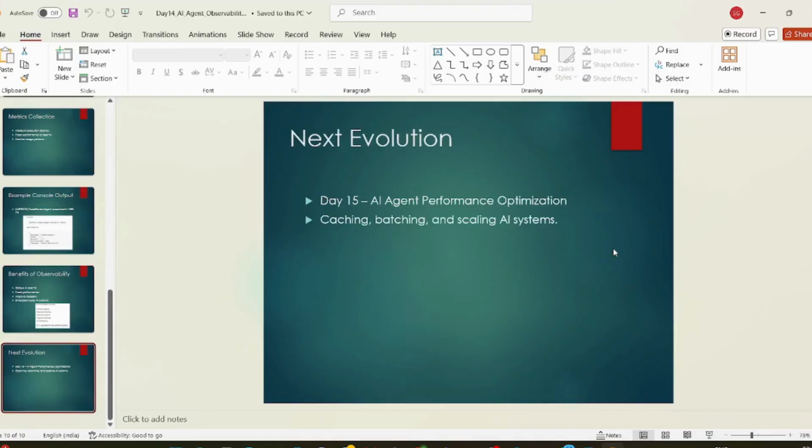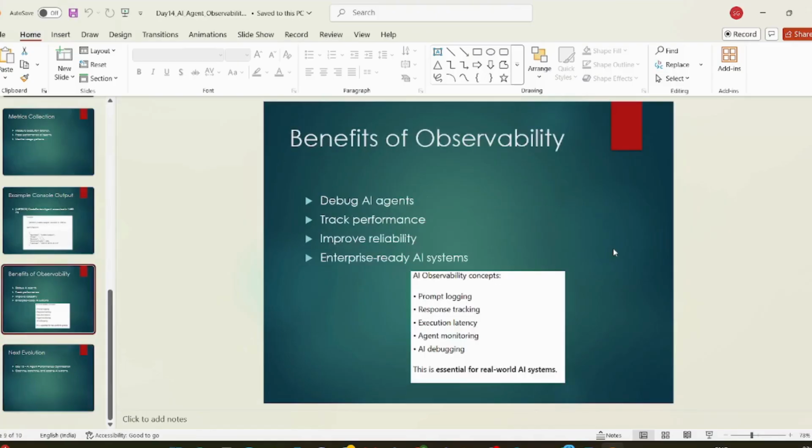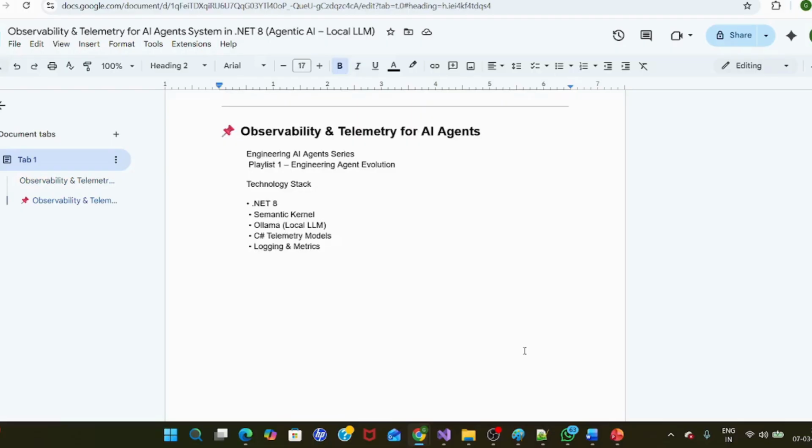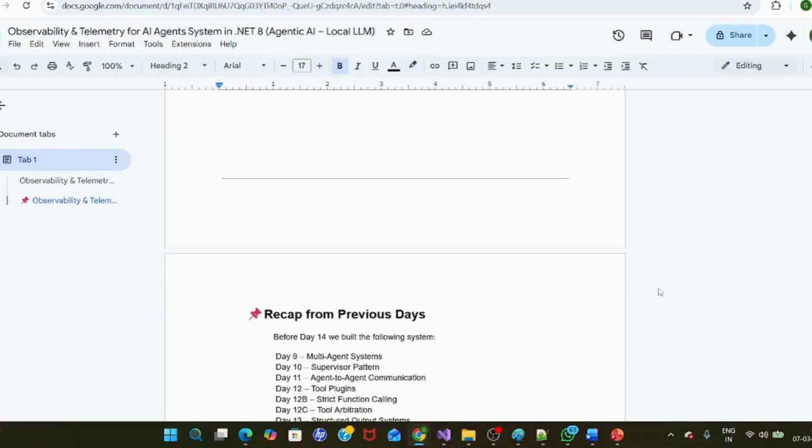So we'll go into the day 15 performance, that is the day 15 purpose, and hope this is okay. We'll go with the PDF and the efficiency in terms of multiple factors like debugging and tracking for the AI agent. In engineering AI agent, we already have the playlist, and we are using .NET 8, Semantic Kernel, Ollama, telemetry models, and logging and metrics that we already discussed. Let's go to the technical details.